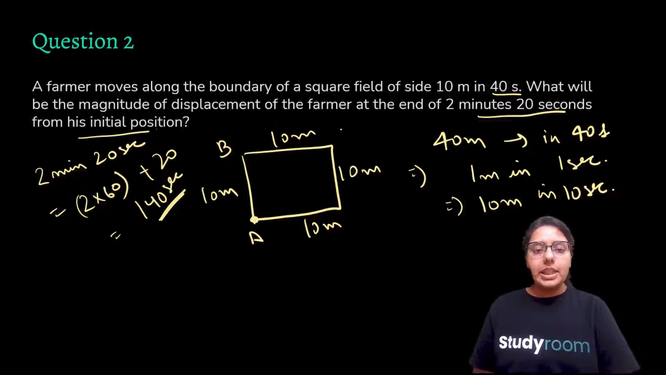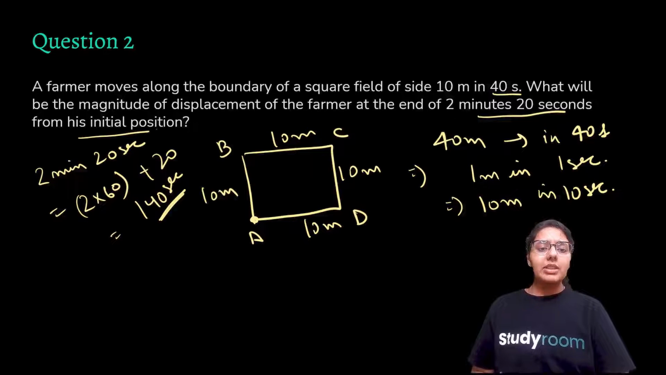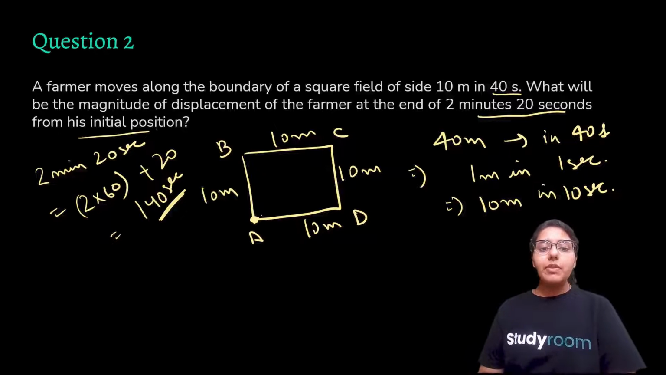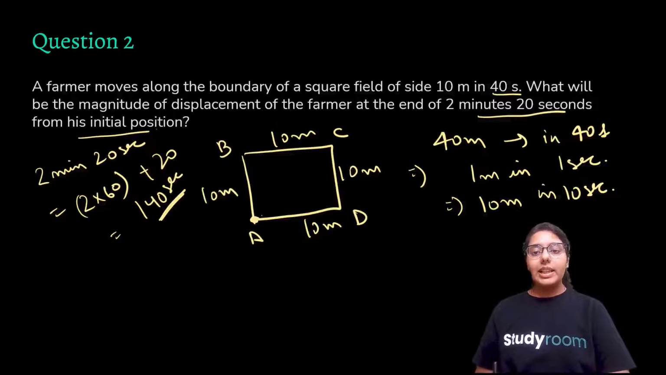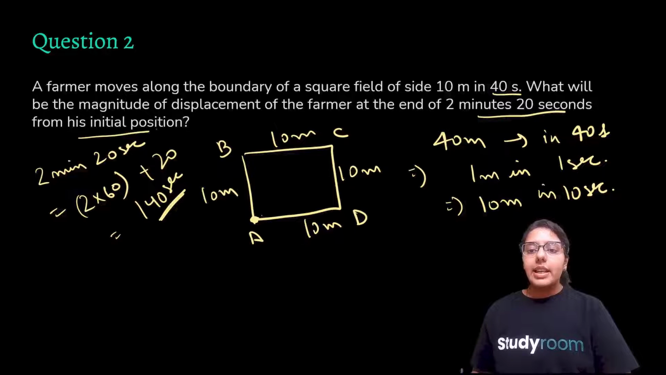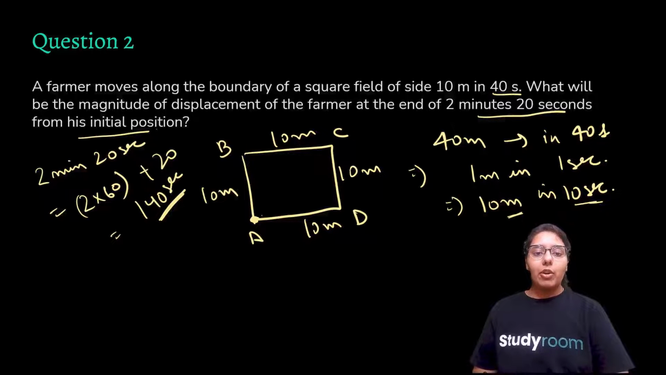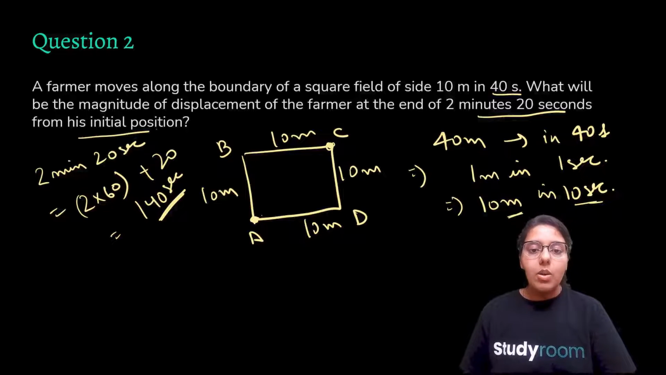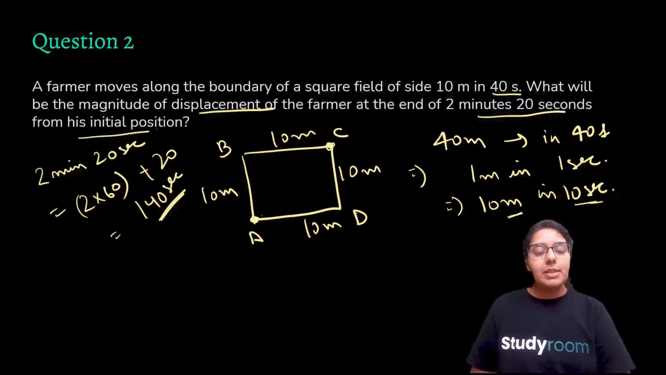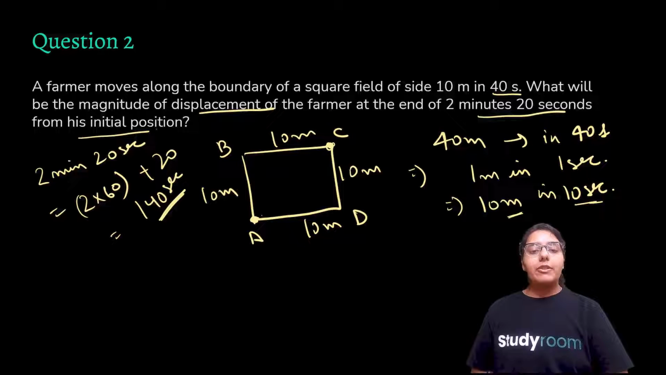What will be the magnitude of displacement of the farmer at the end of 2 minutes 20 seconds from his initial position? So your 2 minutes 20 seconds is equal to how many seconds? 1 minute is 60 seconds, so 2 minutes is 2 into 60, that is 120 seconds, plus 20 seconds. The total will be 140 seconds. So if we label the corners A, B, C, D, and the farmer starts from here, after 140 seconds, at what point will he be?